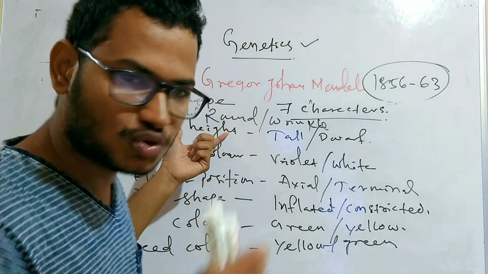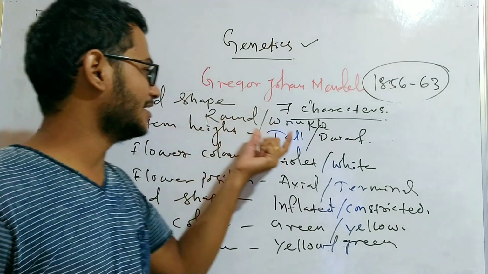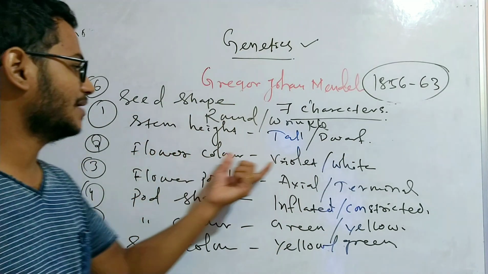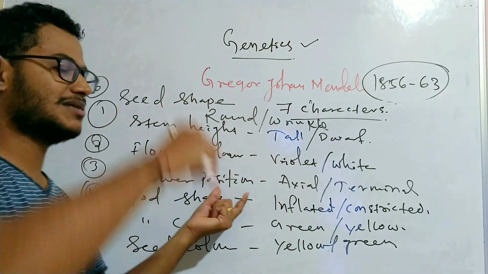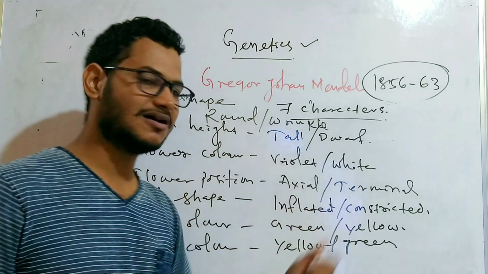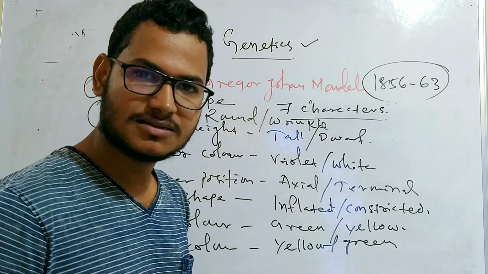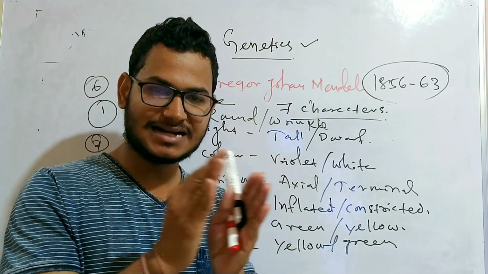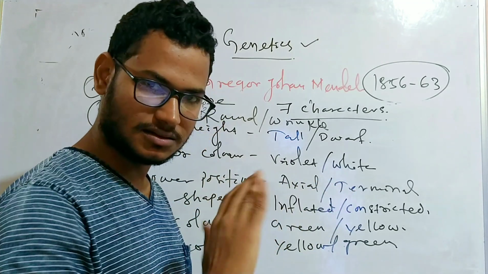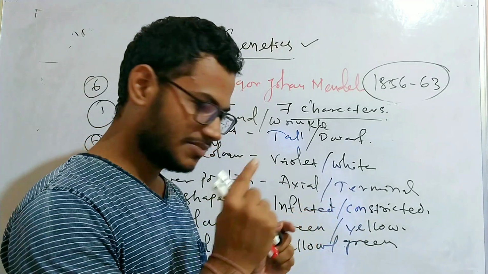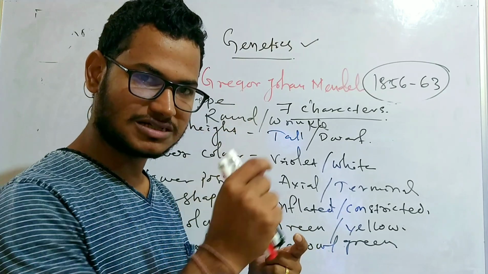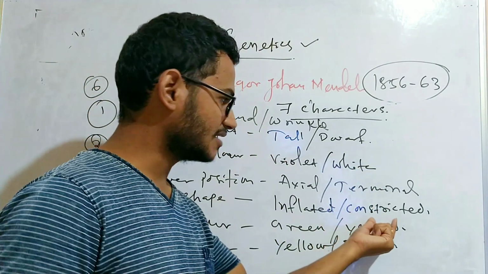When Gregor Johann Mendel took the stem height, the stem may be tall or dwarf, the flower color may be violet or white, flower position may be axial at the side or terminal at the top, pod shape may be inflated or constricted. Pod means the cover of the seed. The pea is present inside a cover which may be plain from outside or constricted. The seed can be easily viewed from outside; how the seeds are present, their structure can be viewed easily in case of a constricted pod.